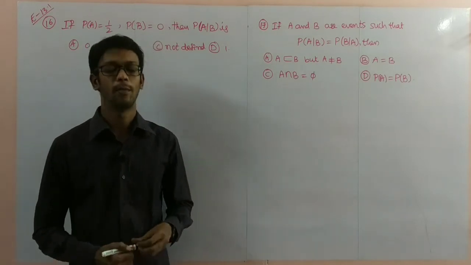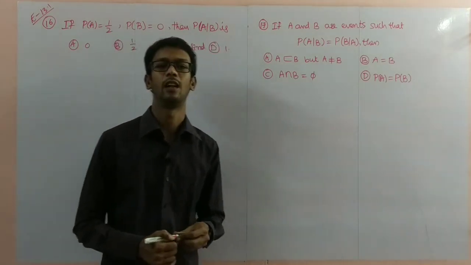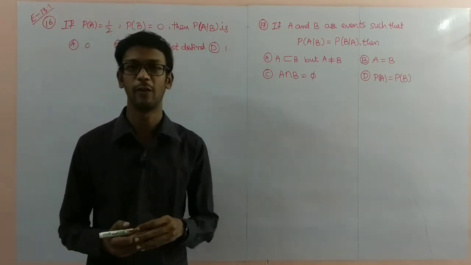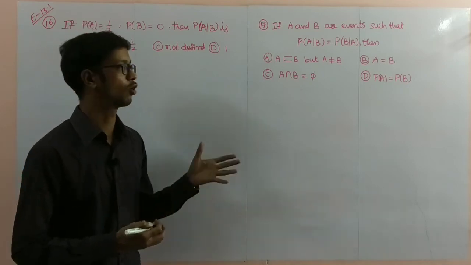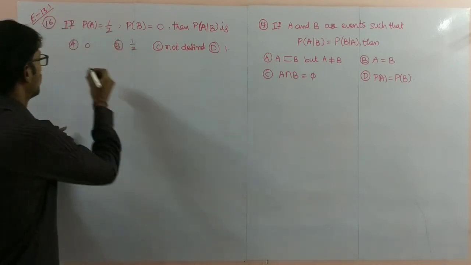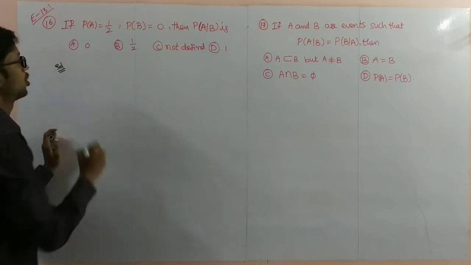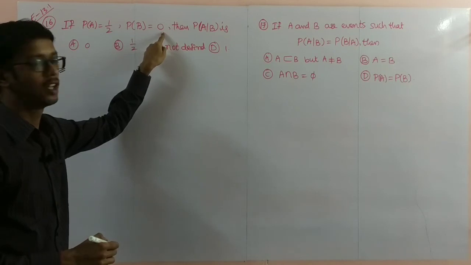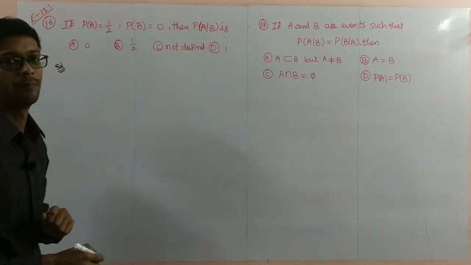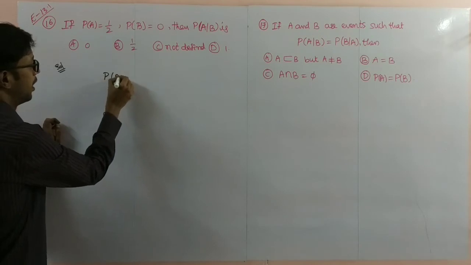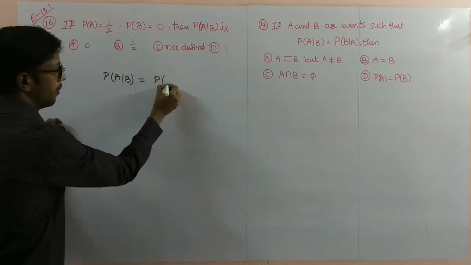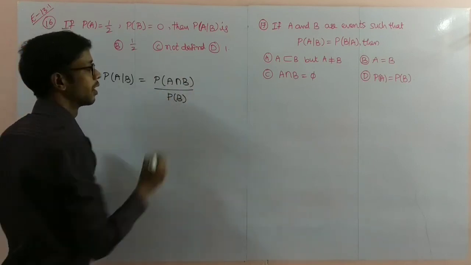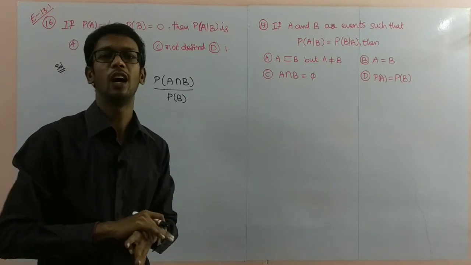Now see problem number 16 and problem number 17. These two are multiple choice questions. Options are given, and you have to choose the correct option here. So the solution to the 16th question: probability of A is 1 by 2, probability of B is 0, then the probability of A given B. Probability of A given B is equal to probability of A intersection B by probability of B. This is the formula. First I wrote the formula here.